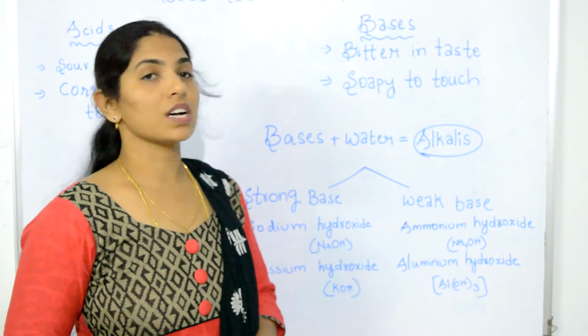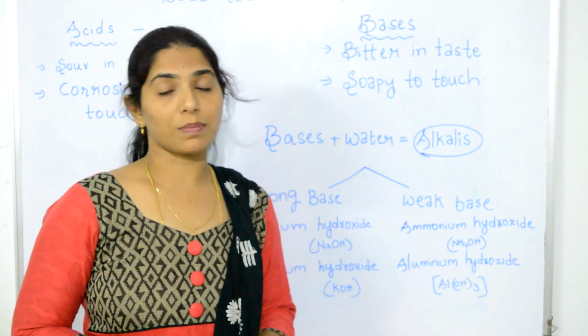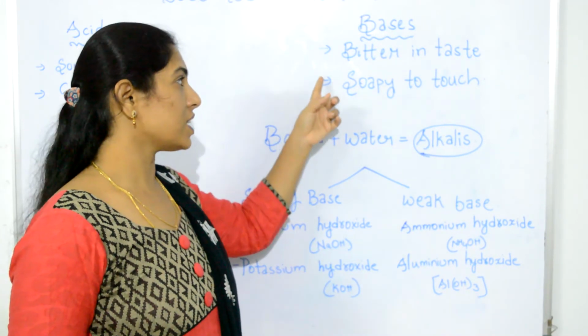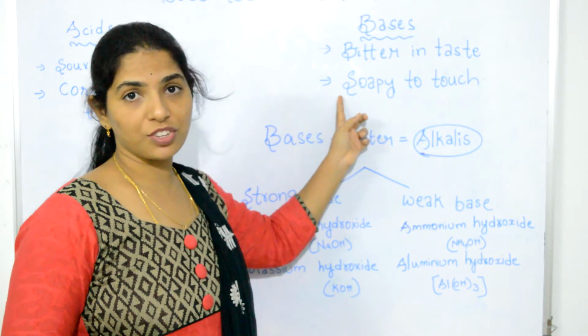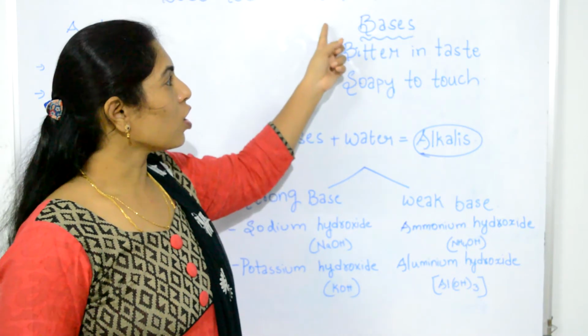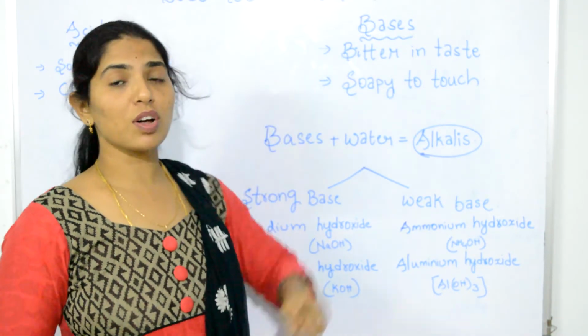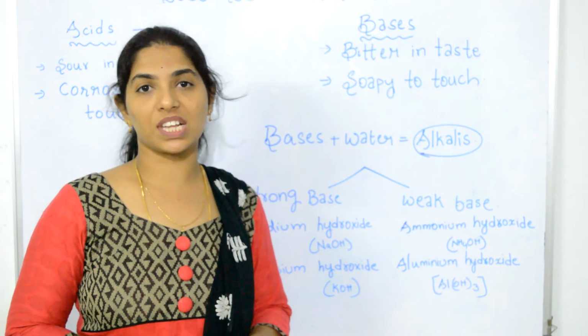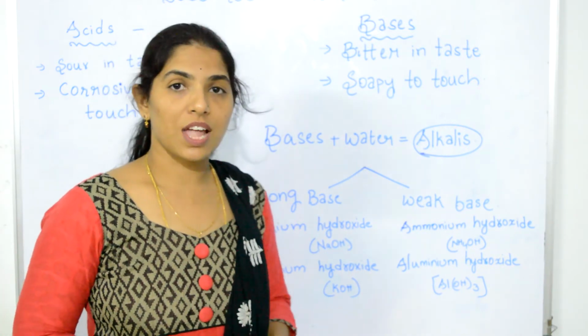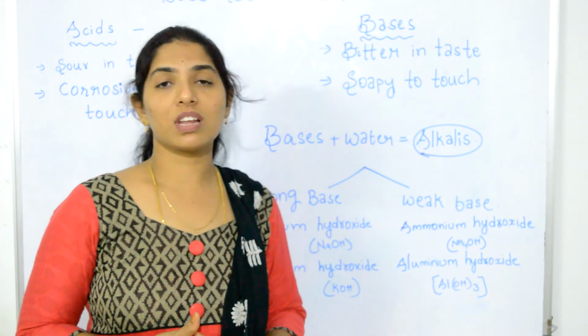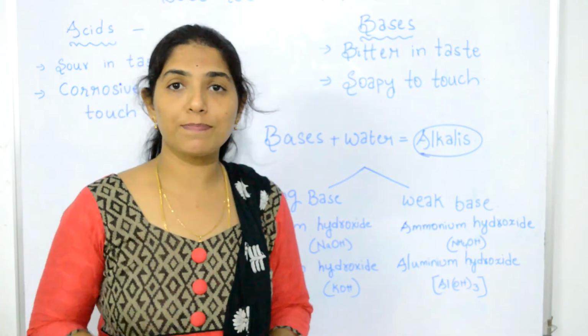Now as we discussed, the substances which are bitter in taste and soapy to touch, we generally call them bases. It is because of the basic substance present in them. For example, the soaps we use in our daily life are generally slippery in nature.